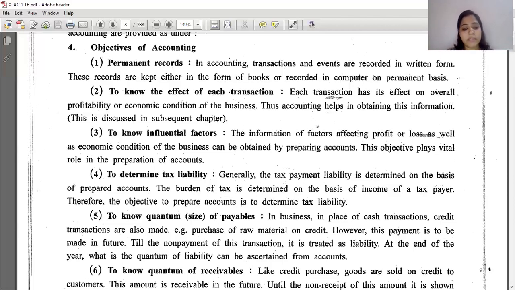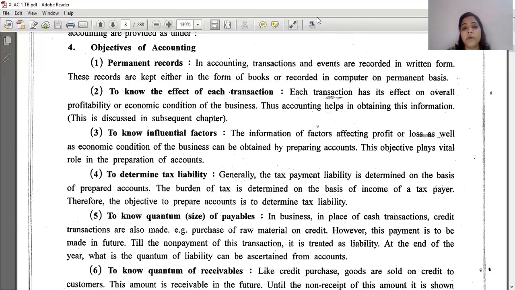Next, to determine tax liability. What is it to determine tax liability? Generally, the tax payment liability is determined on the basis of the prepared account, like what tax the company has to pay. The burden of tax is determined on the basis of the income of the taxpayer. Therefore, the objective to prepare accounts is to determine tax liability. This is the important point.